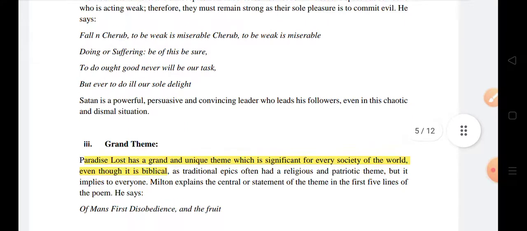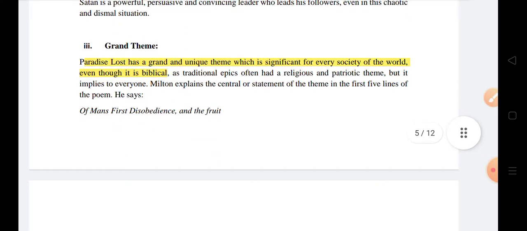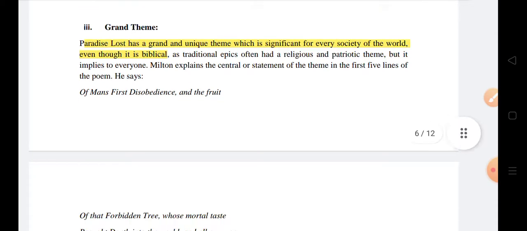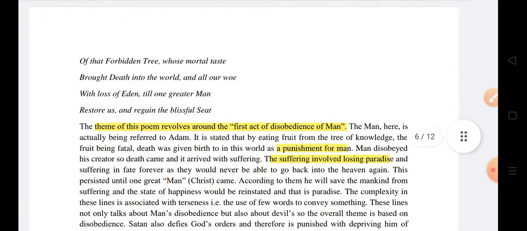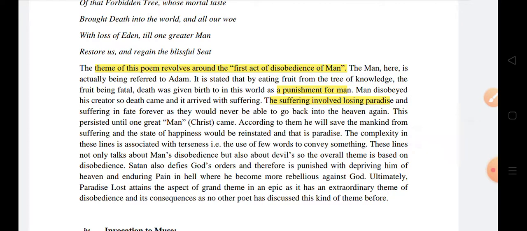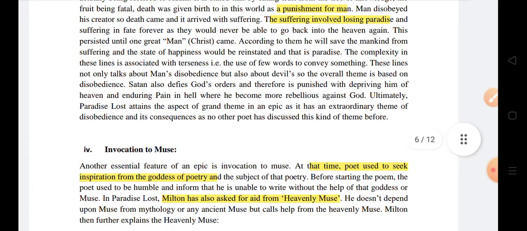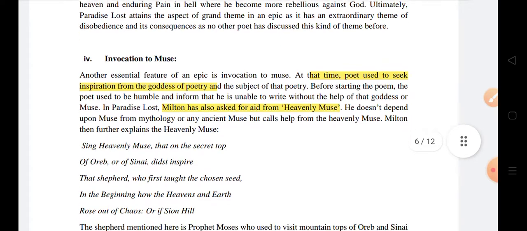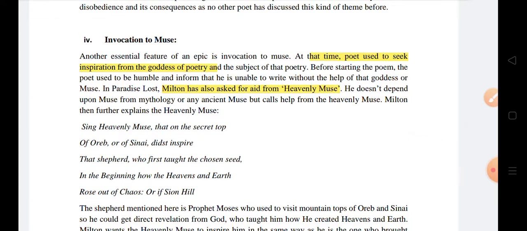we'll jump on to another feature, that is grand theme. Paradise Lost has a grand and unique theme which is significant for every society, and its biblical, religious theme of morality has been discussed there. The theme of the poem revolves around the first act of disobedience of men, punishment for the men, and suffering involved in losing the paradise. It's a universal theme.